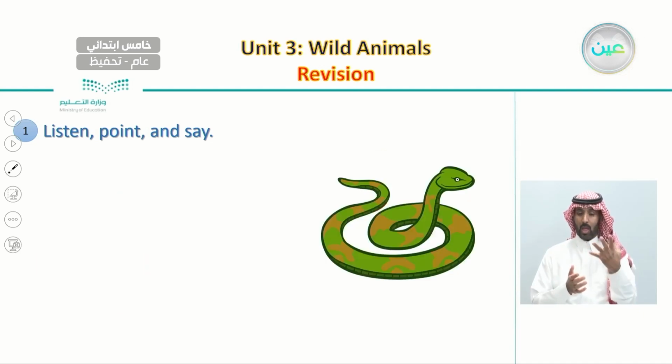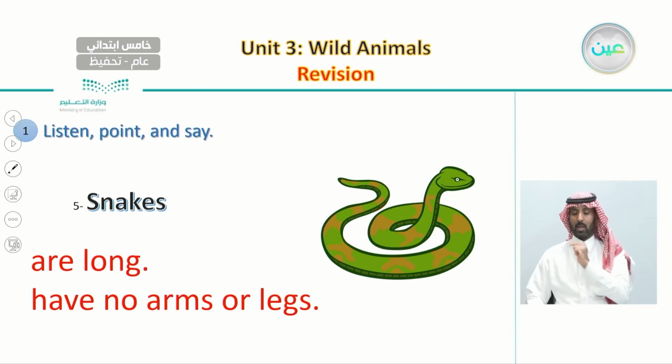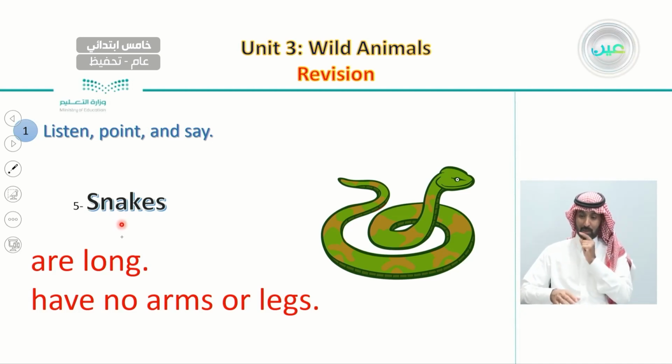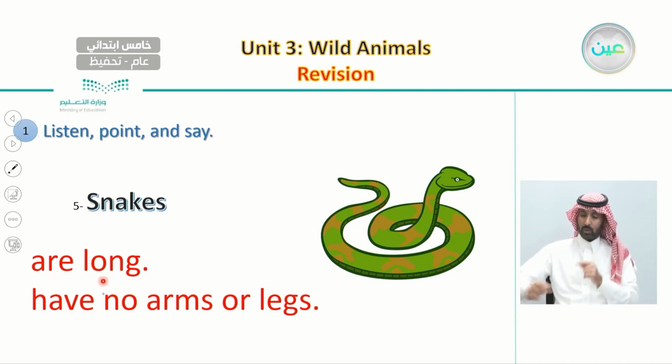The fifth one are snakes. We said snakes are long and have no arms or legs. Repeat after me. Snakes. Snakes are long and have no arms or legs. No arms or legs.